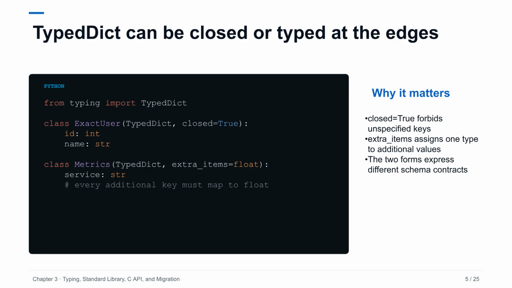Typed dictionaries previously behaved as structurally open mappings, which made it hard to express exact object shapes or uniform extension fields. A closed typed dictionary says no other keys are valid. Extra items keep the mapping open but constrain every unspecified value to one type. These features are especially useful for JSON-like payloads and configuration schemas. They do not validate values at runtime. Use a validator when untrusted data crosses the boundary.